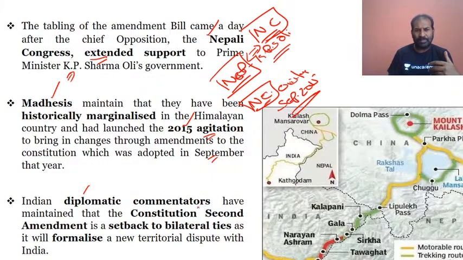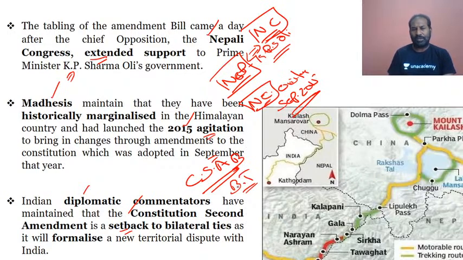or given a message saying that the constitutional second amendment bill will be a setback to the bilateral ties or bilateral talks, because the constitutional second amendment bill will formalize the new territorial dispute with India. So definitely the formalizing of the new territorial dispute will take place because of the constitutional second amendment bill, and this is the cause of concern for India.